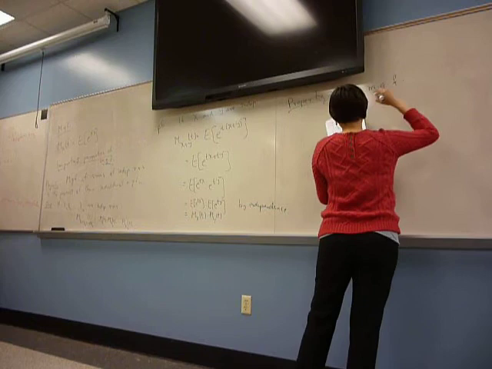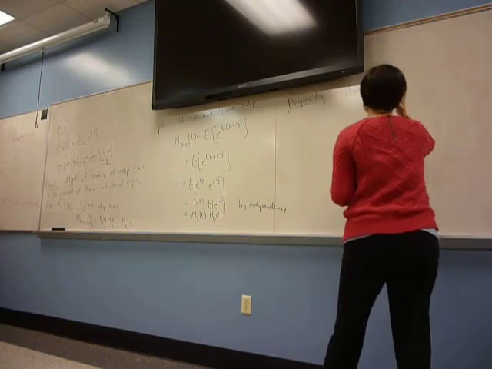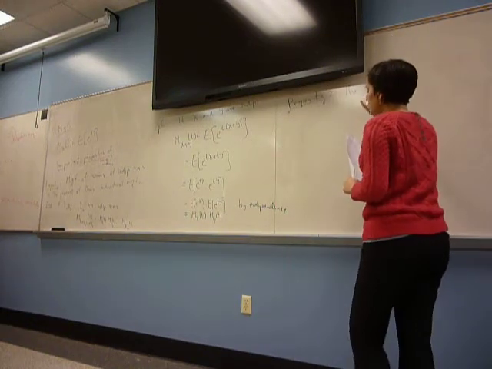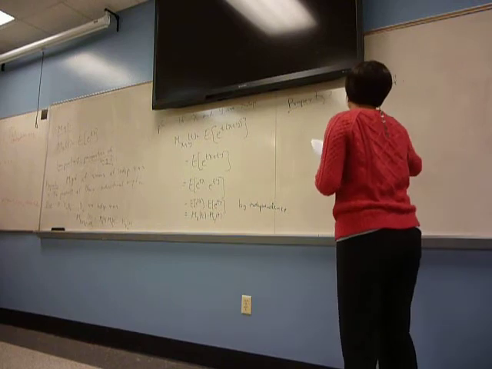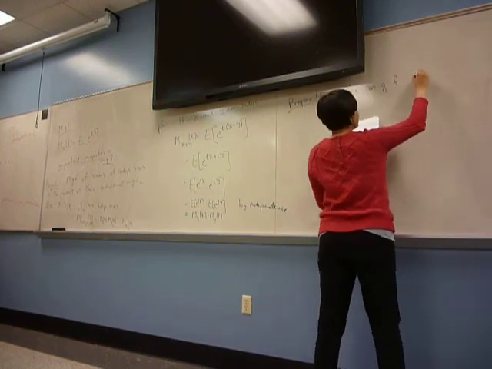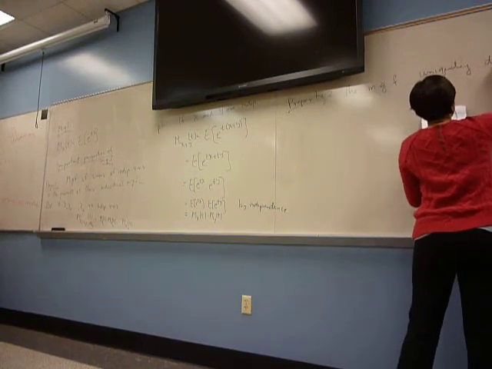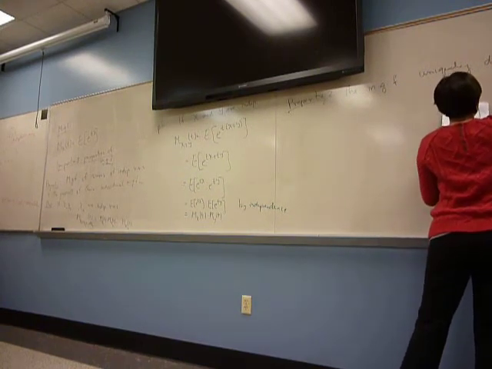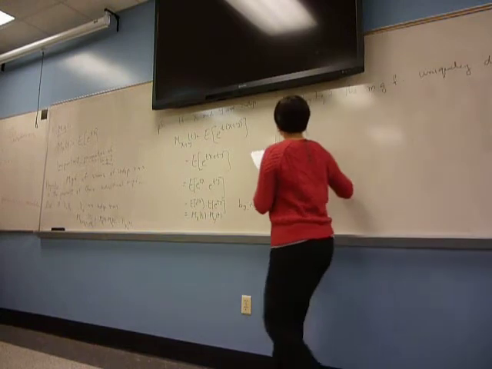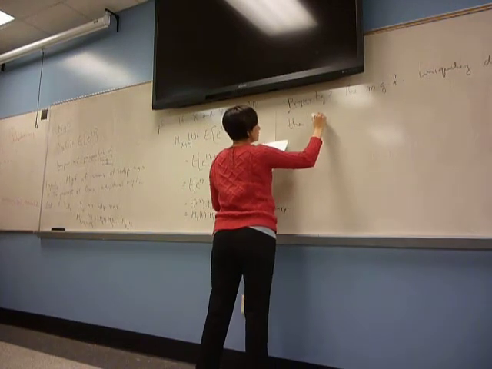Okay, the moment generating function. So this is this other property which makes the moment generating function very useful, and it says that the moment generating function uniquely determines the distribution.